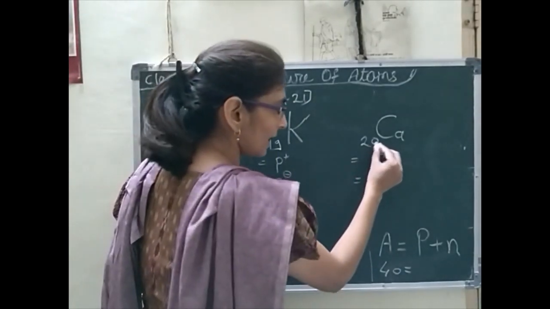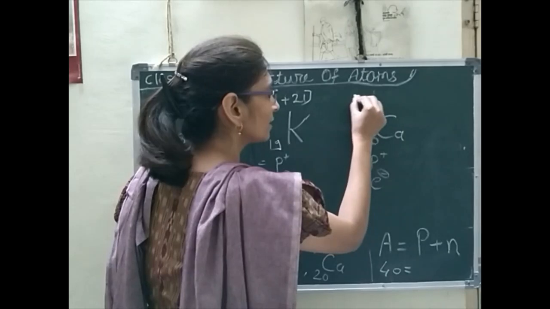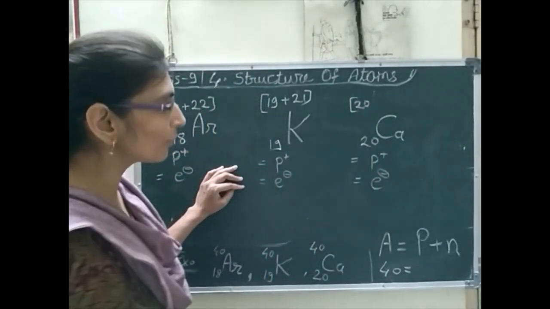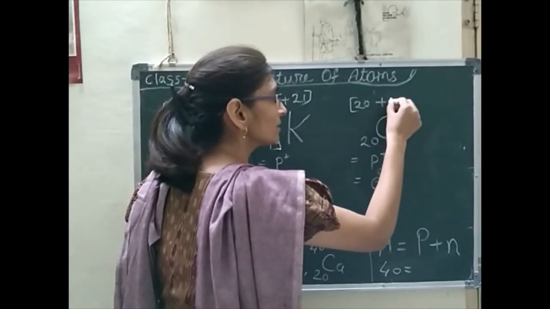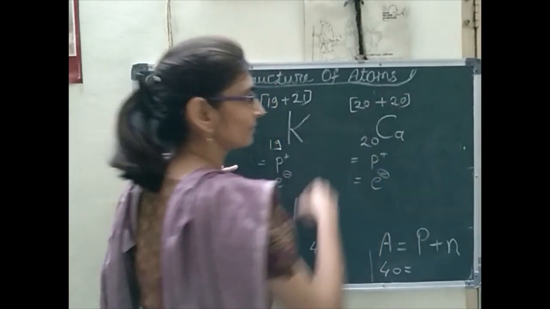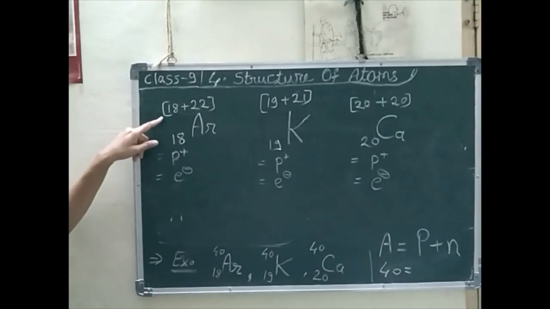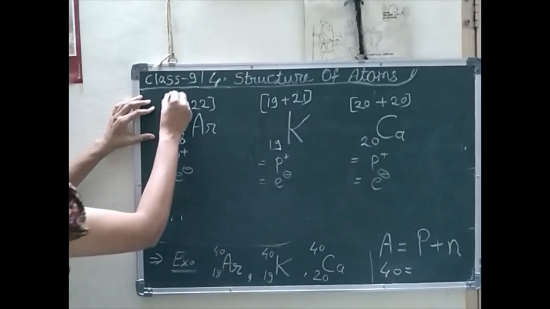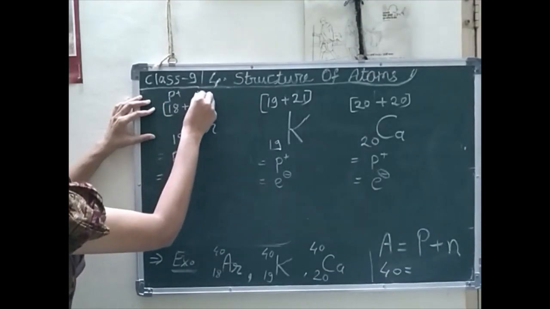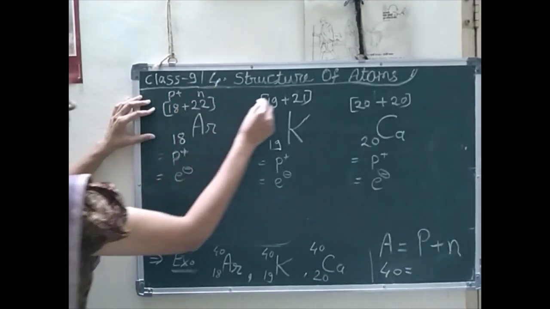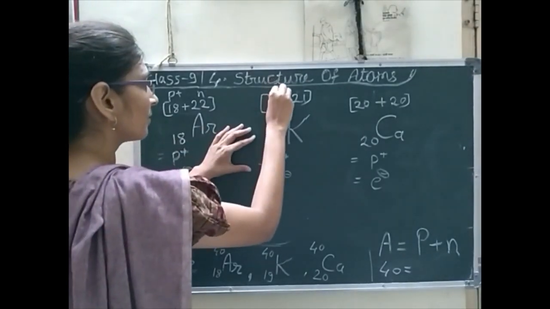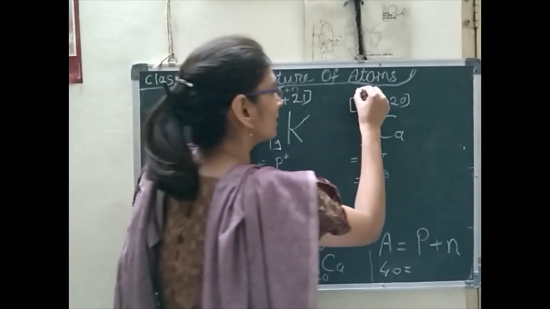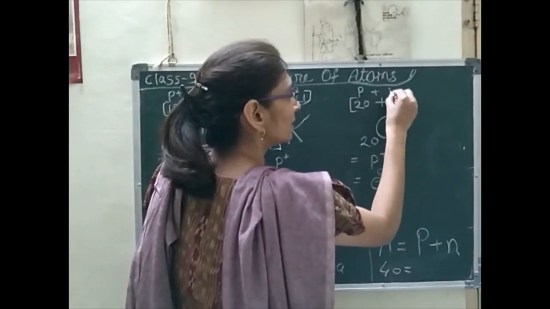So here, as the protons are 20, neutrons are also 20. Instead of A, I have written here proton plus neutron. These are the number of protons and these are the number of neutrons. Everywhere I have written here proton plus neutron.